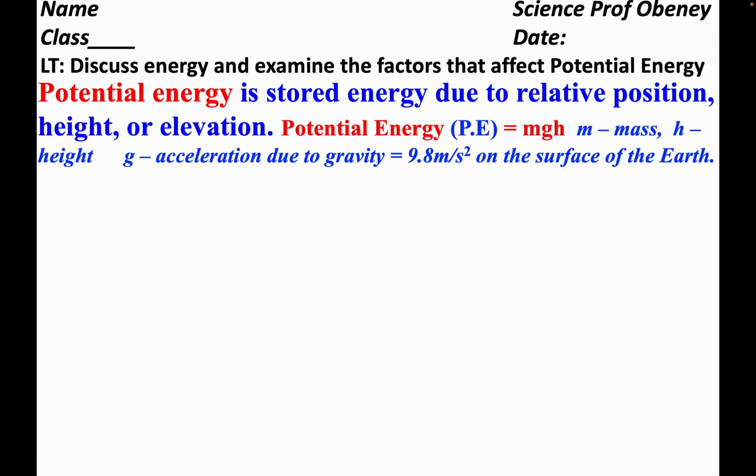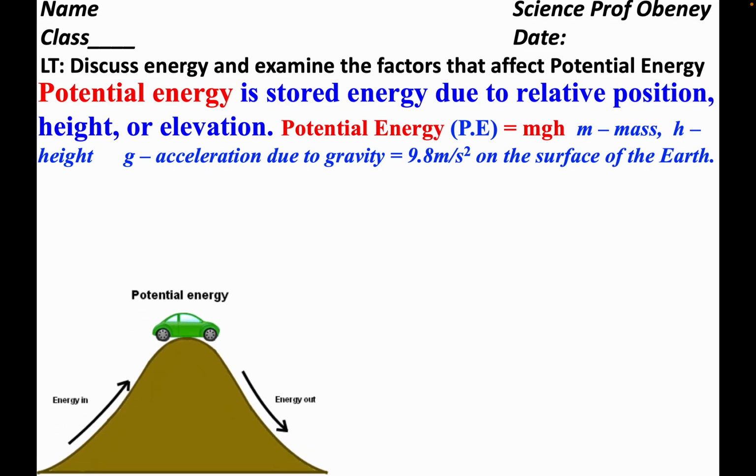For example, the energy inside food is potential energy. We calculate potential energy using the formula: potential energy is equal to mgh. The m is the mass, h is the height or relative position, and g is the acceleration due to gravity. Acceleration due to gravity is 9.8 meters per second squared on the surface of the earth. So this shows that if you increase the mass, the potential energy will increase. Later on, we'll look into this.